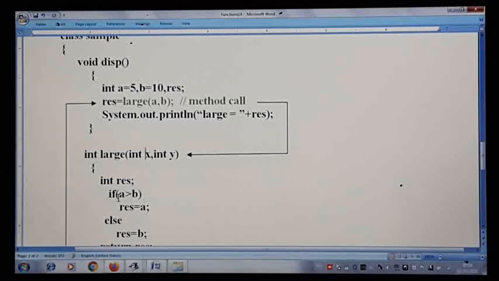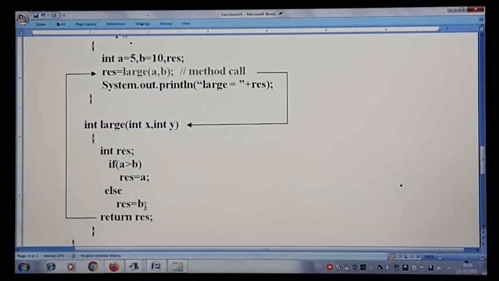So is 5 greater than 10? Condition false, it will go to the else part. Result is equal to b. So result will be assigned with 10. Return result. 10 you are returning. So result value is how much? 10.